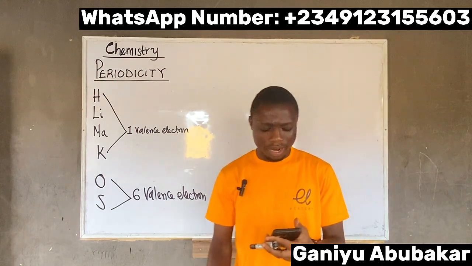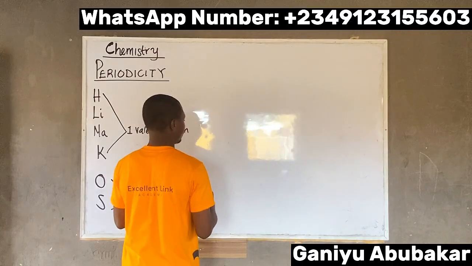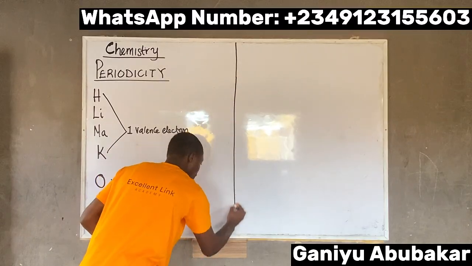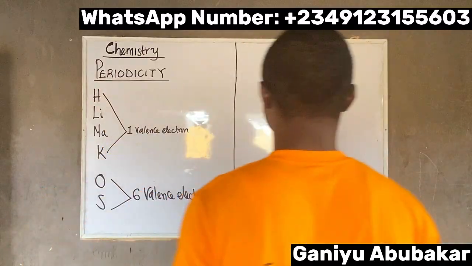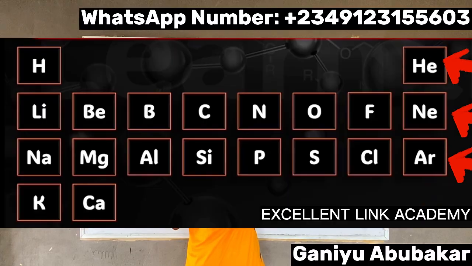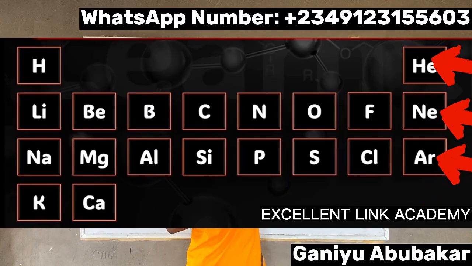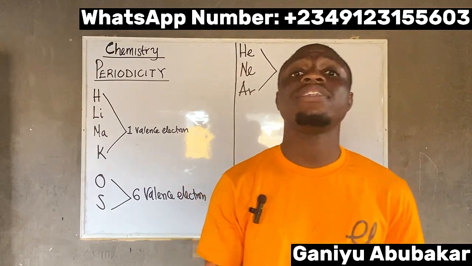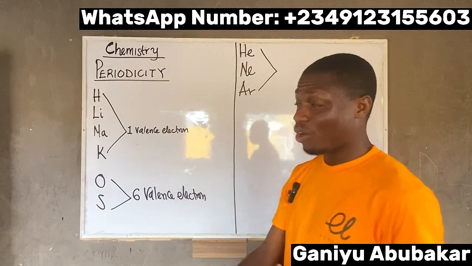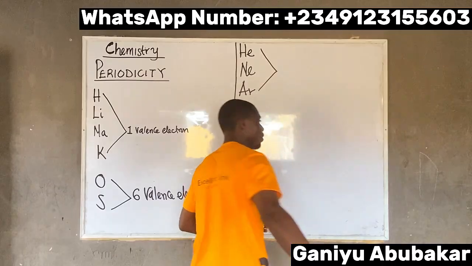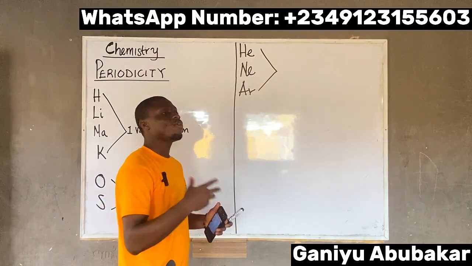Also, let's say I have helium, neon, and argon. These are called noble gases. Please note they are called noble gases. When we get there, we'll try to explain these. That's by the way. Our focus here is: what is similar to them?